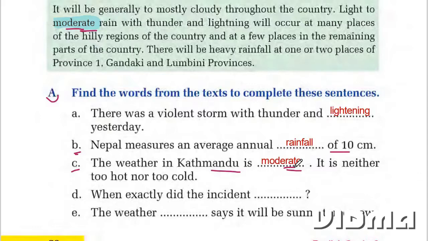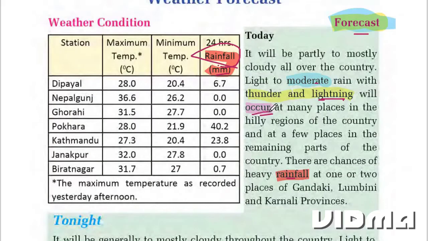Moderate. Question D. When exactly did the incident occur? This word is your answer. Occur. It means happen.